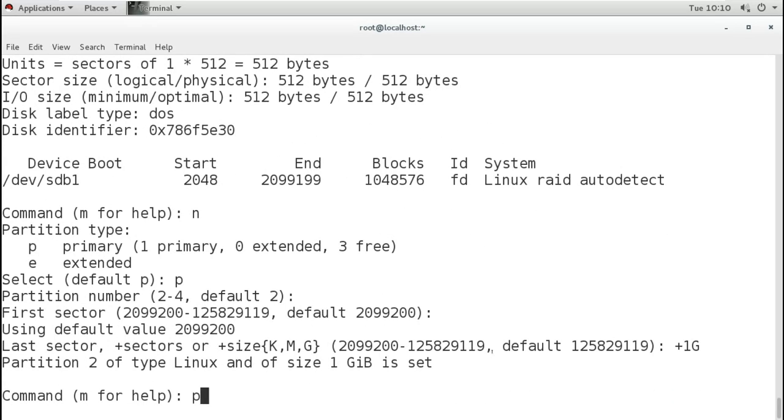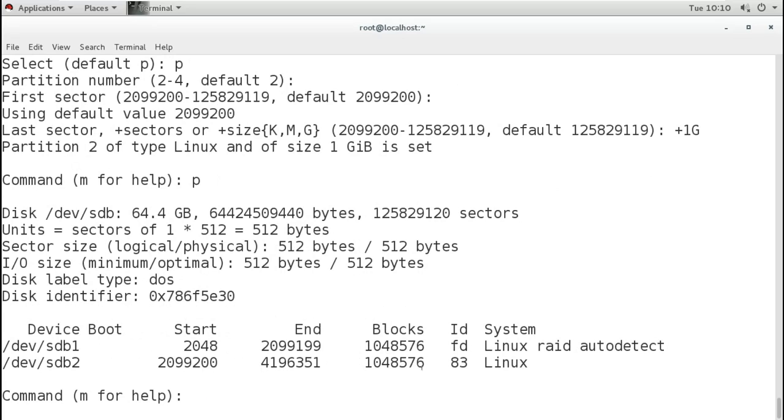So I created the partition, and that is 1 GB, and this is normal Linux, that is 83. When I create a partition, it will be a normal Linux 83. I want 8E, that is Linux LVM.